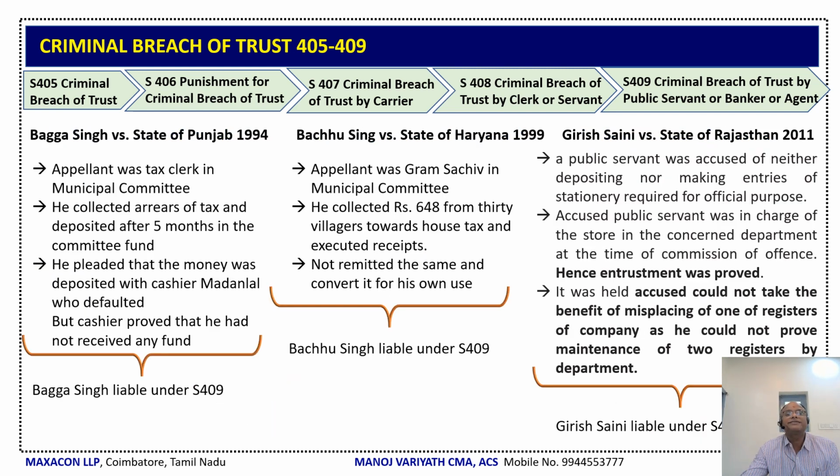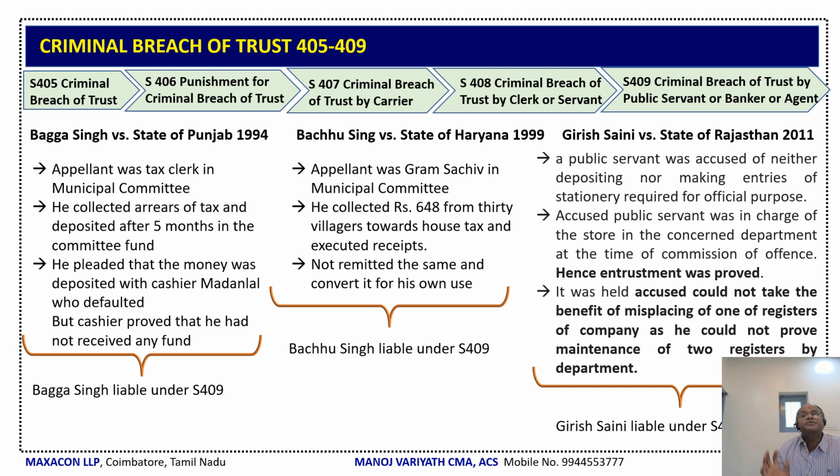Now, there are three case laws. One is Bhagat Singh versus State of Punjab in 1994. Here, the appellant was a tax clerk in the municipal committee. He collected the arrears of the tax and deposited it after 5 months in the committee fund. So there is a timing issue. He delayed it by 5 months, and then he pleaded that the money was already given to the cashier Madan Lal, who defaulted. But the cashier proved that he had not received the money from Bhagat Singh. Here, Bhagat Singh is liable under section 409. Imprisonment may be up to 10 years and fine.